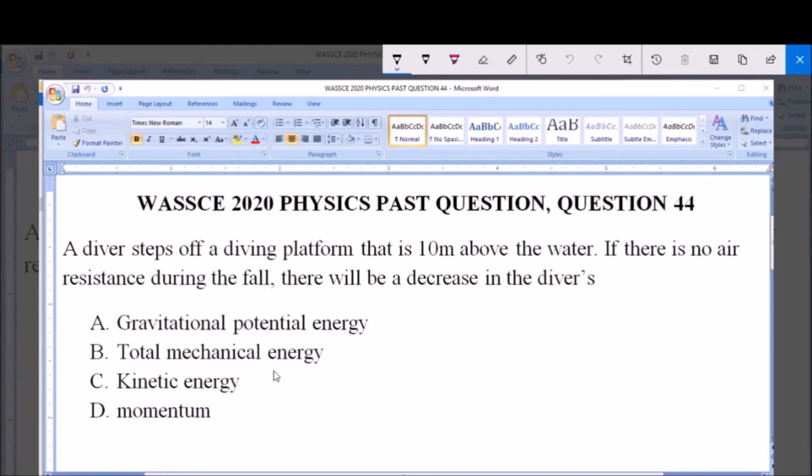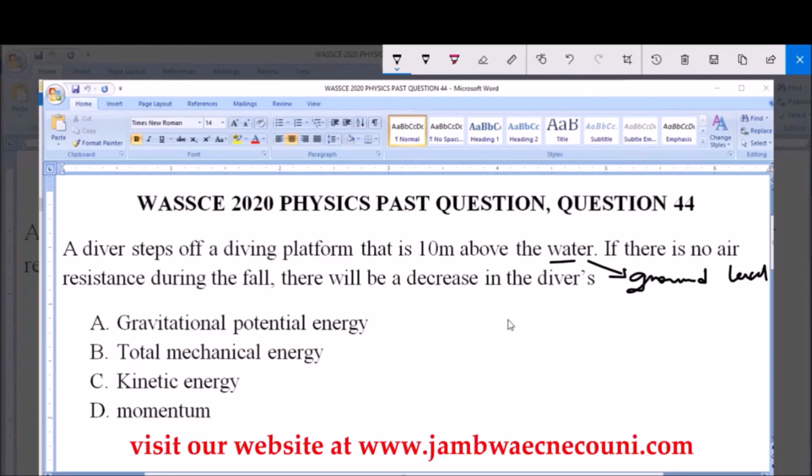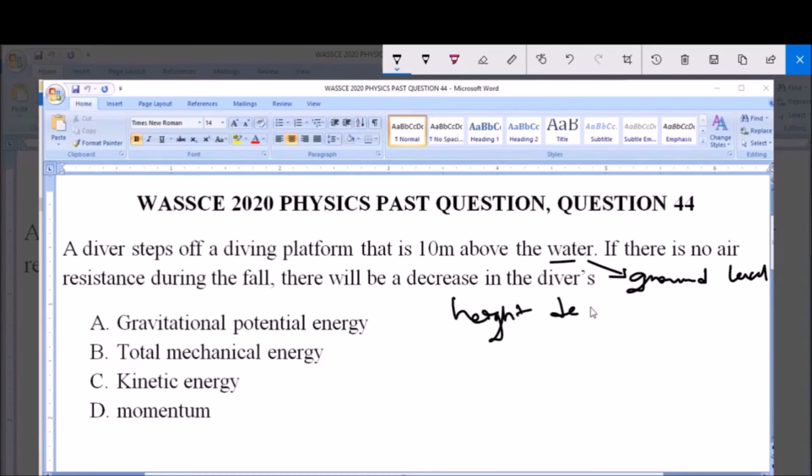So let's assume the level of the water is the ground level. Now when a diver dives from a platform, it is expected that due to gravity the diver will fall. During this fall, the height of the diver decreases. Since the height decreases, we must look for a concept here that is also affected when height decreases.